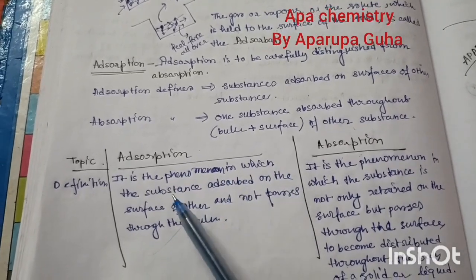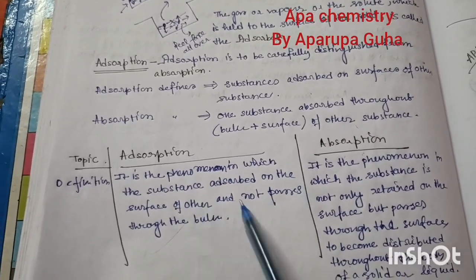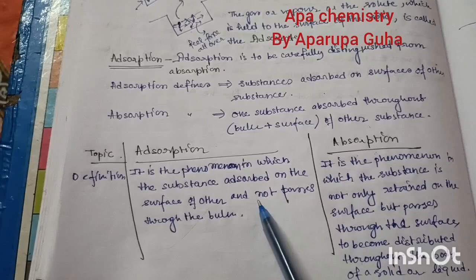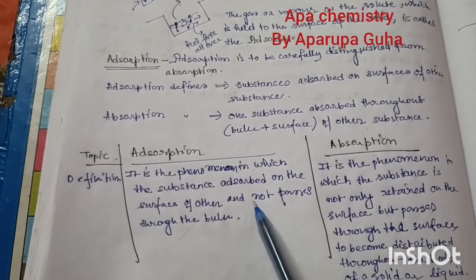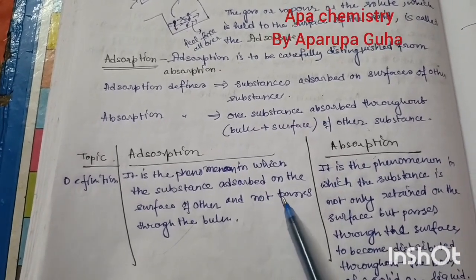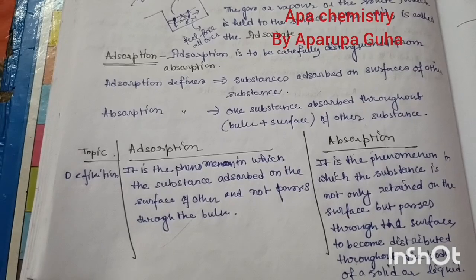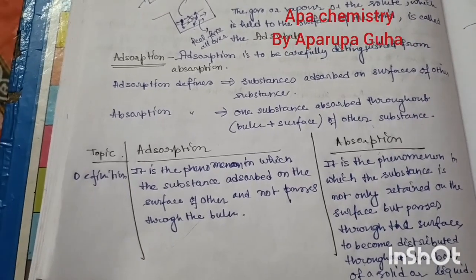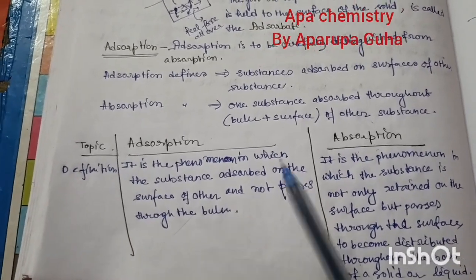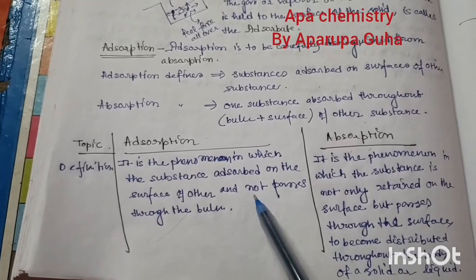Okay, so adsorption, it is the phenomenon in which the substance adsorbs on the surface of the other. Okay, that is a totally surface phenomenon. সারফেসে মলিকুলগুলো অ্যাডসর্ব হবে অ্যান্ড নট পাসেস থ্রু দ্য বাল্ক, বাল্কে যাবে না, যদি যায়ও ওই যে বললাম হাজারের মধ্যে একটা। ওকে, so this is called adsorption, that is a totally surface phenomenon.